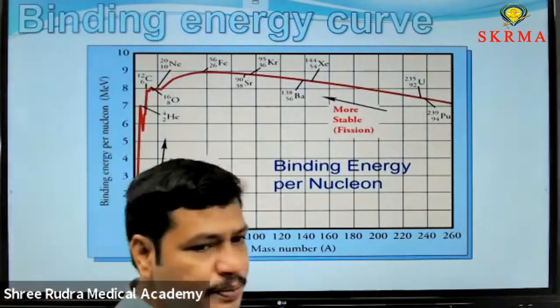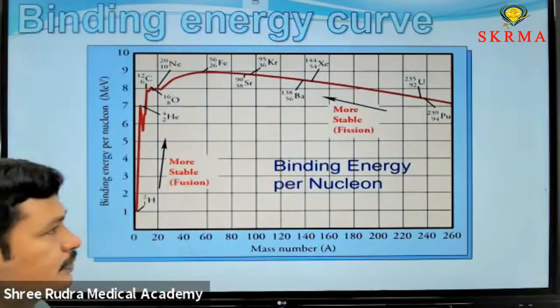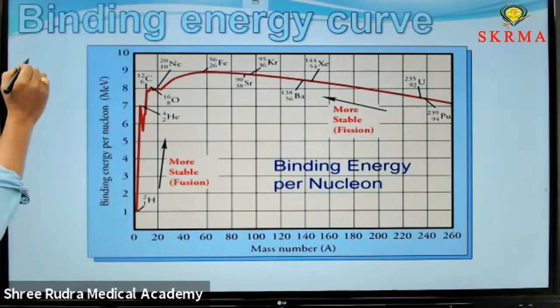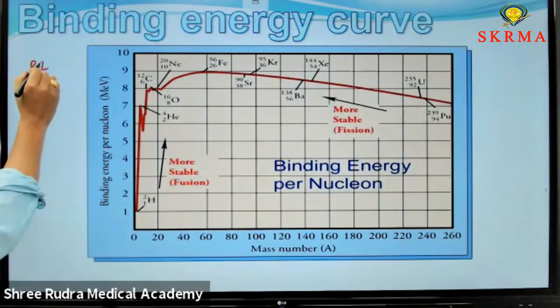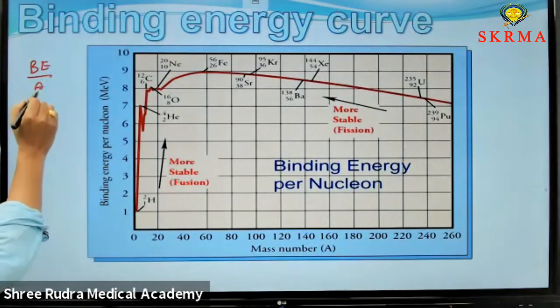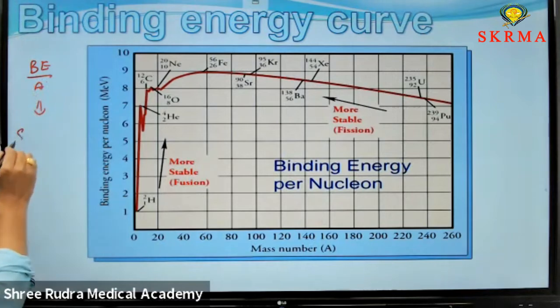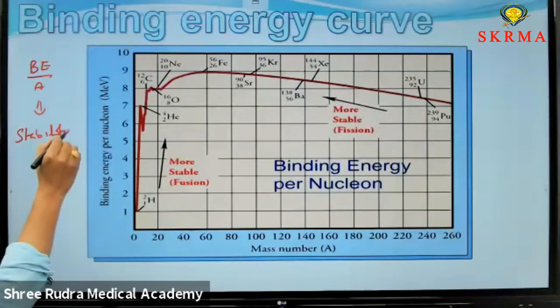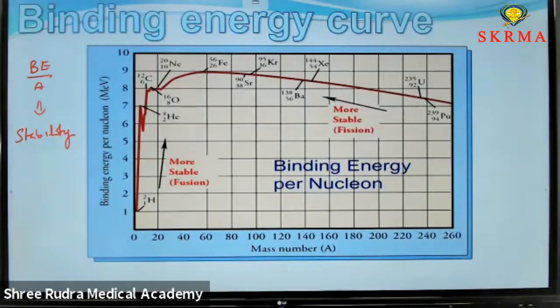And the next one is the binding energy curve. What does it represent? In our previous class, we discussed binding energy per nucleon. This represents stability. The binding energy curve represents the stability of different nuclei.